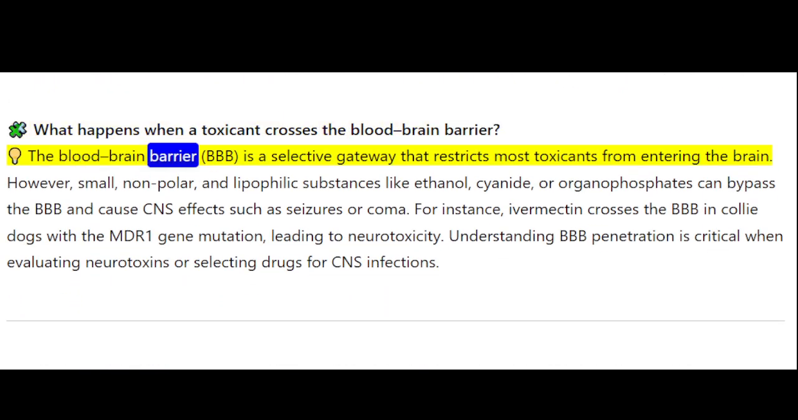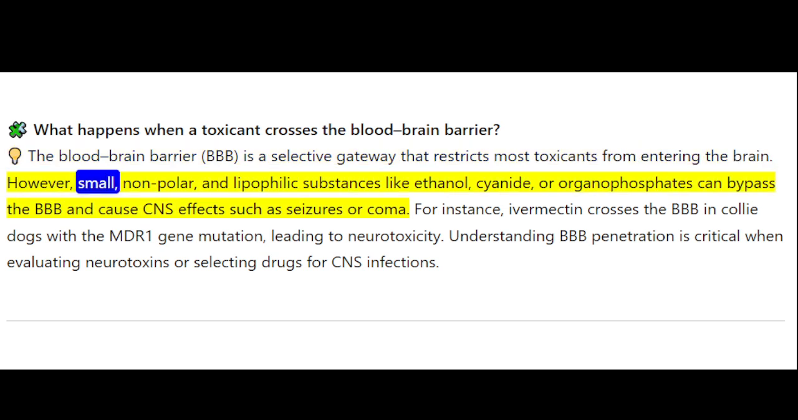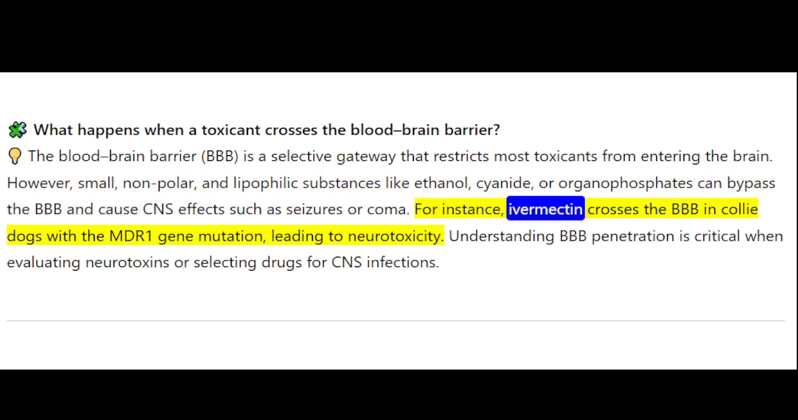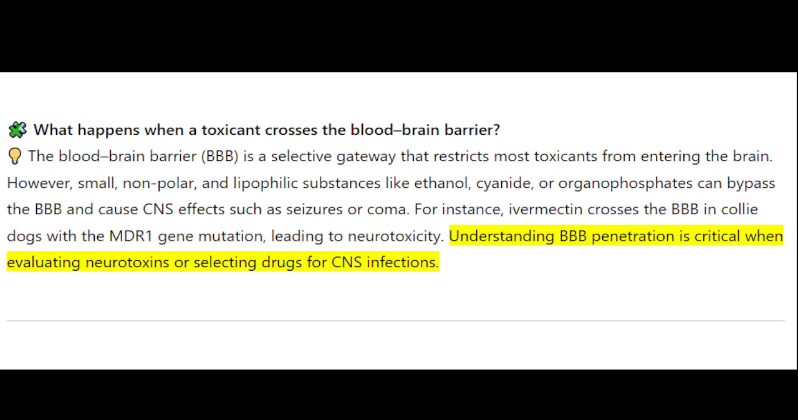What happens when a toxicant crosses the blood-brain barrier? The blood-brain barrier (BBB) is a selective gateway that restricts most toxicants from entering the brain. However, small, non-polar, and lipophilic substances like ethanol, cyanide, or organophosphates can bypass the BBB and cause CNS effects such as seizures or coma. For instance, ivermectin crosses the BBB in collie dogs with the MDR1 gene mutation, leading to neurotoxicity. Understanding BBB penetration is critical when evaluating neurotoxins or selecting drugs for CNS infections.